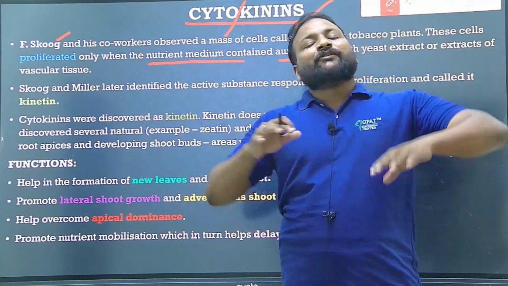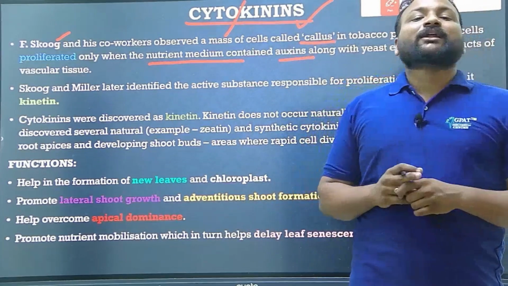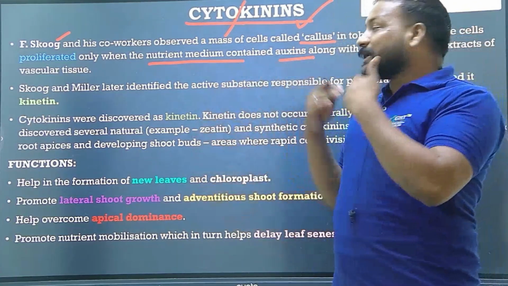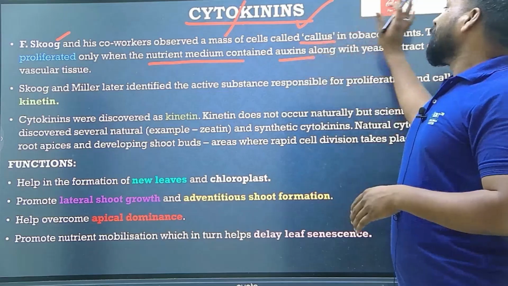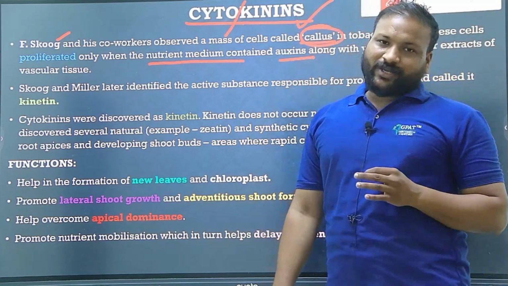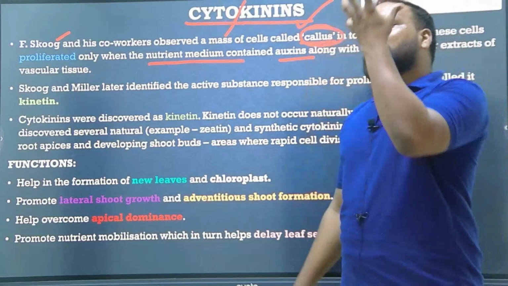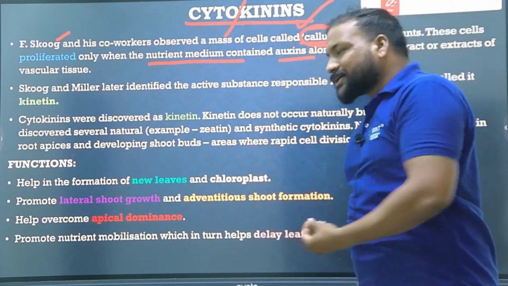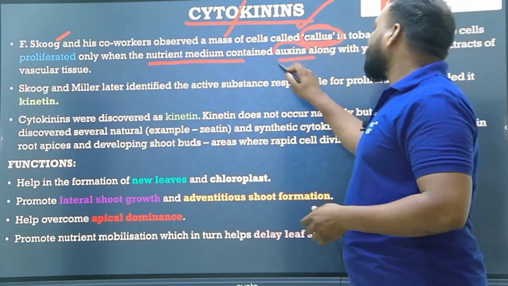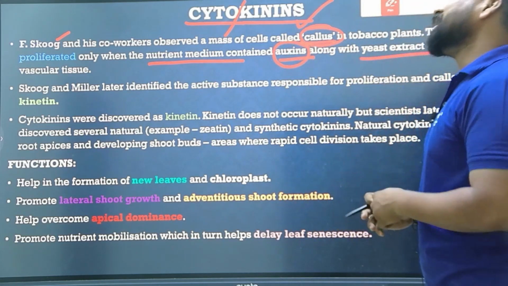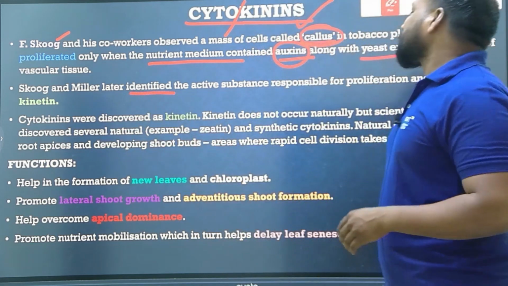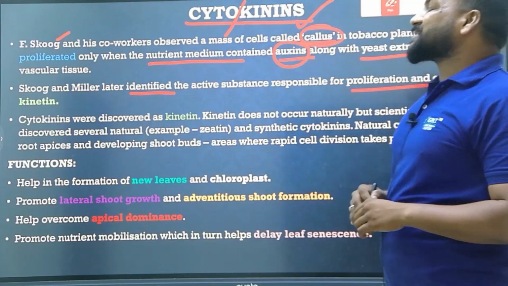First of all, when Skoog and Miller were performing research on a mass of cells called callus, they interestingly observed that this mass of cells was growing in a nutrient medium when it contained auxins along with yeast extract. But later they identified an active substance responsible for the proliferation, called kinetin.